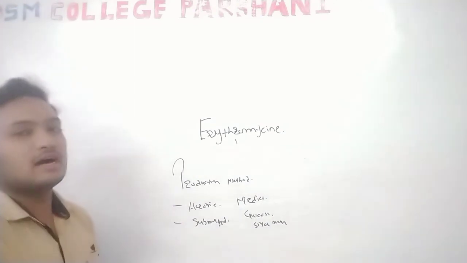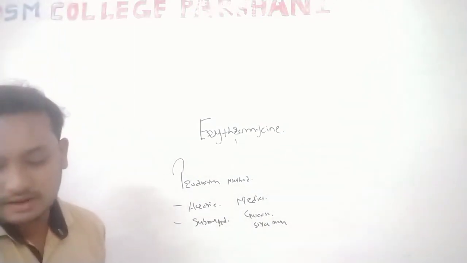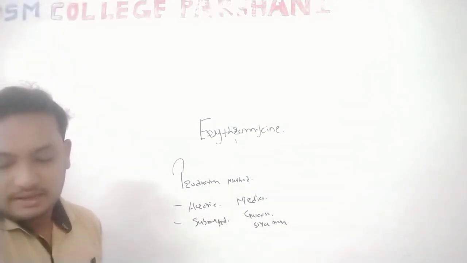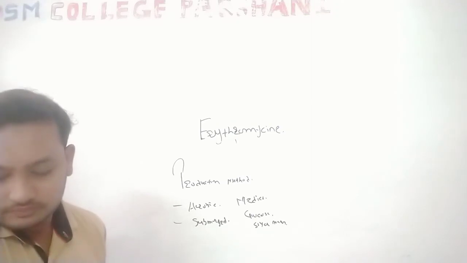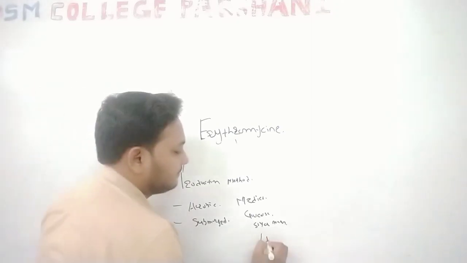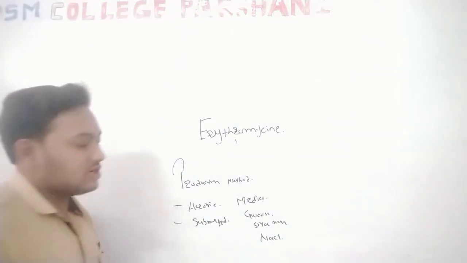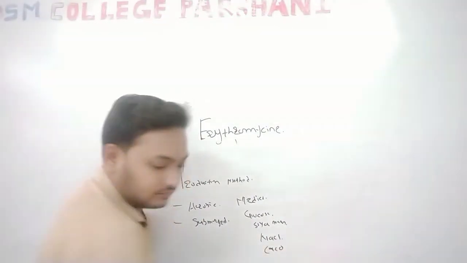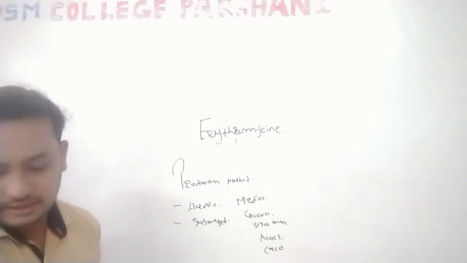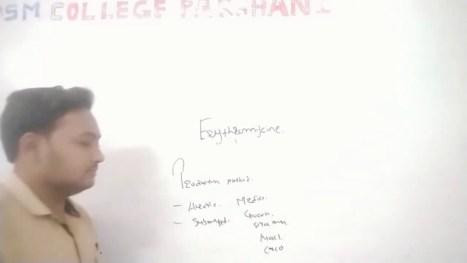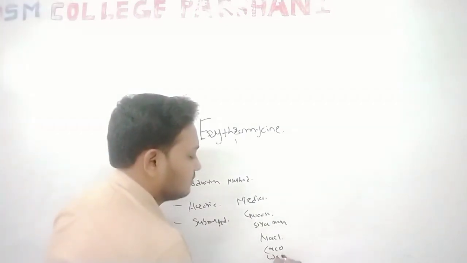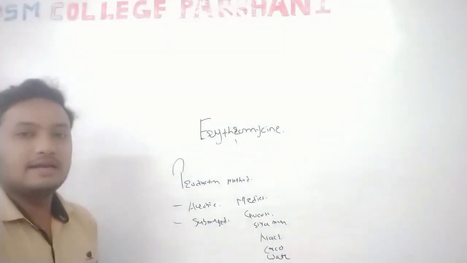Glucose acts as a carbohydrate source, it contains carbon. Soya meal, sodium chloride, calcium carbonate, water. These are the media used for erythromycin production.